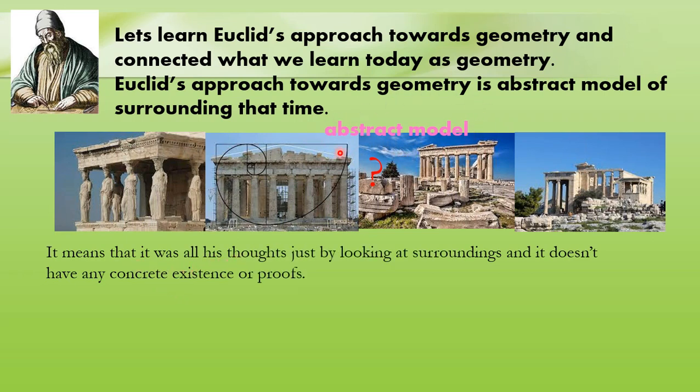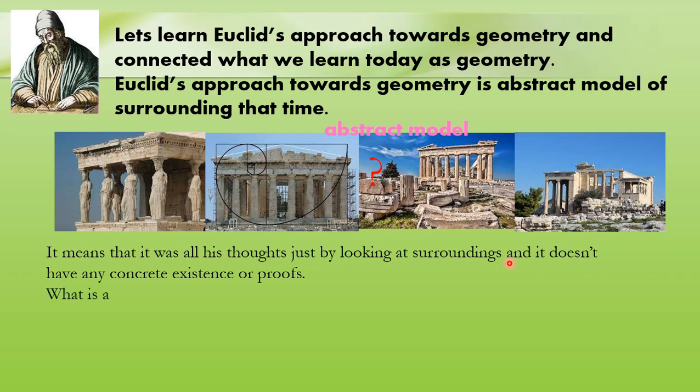So the approach towards geometry is nothing but the thoughts of Euclid by just looking at his surroundings, and it doesn't have any concrete existence or proof. Whatever he saw around him, he just wrote about it without concrete proof or existence.